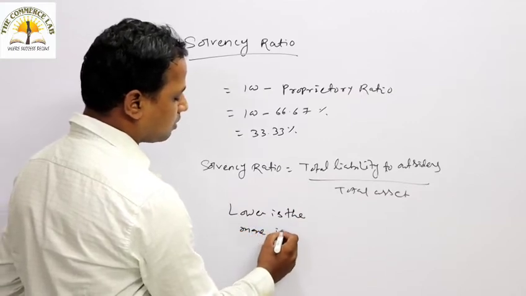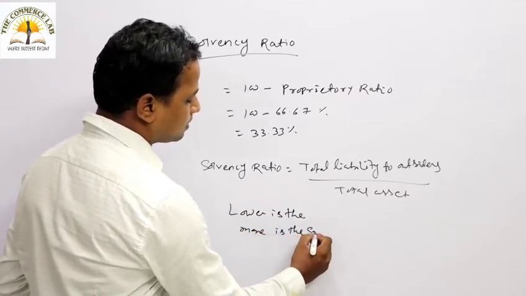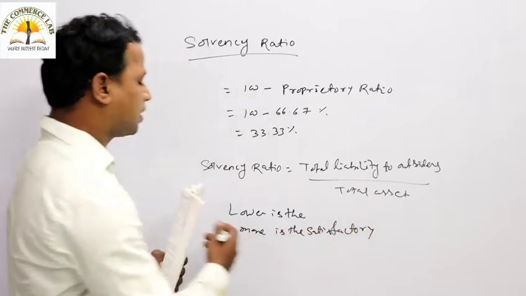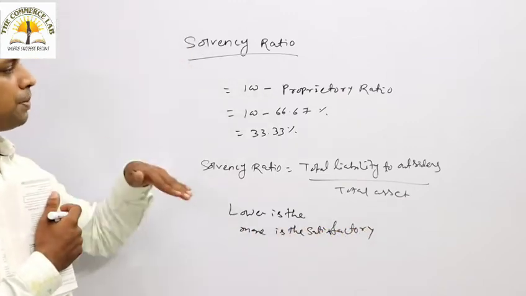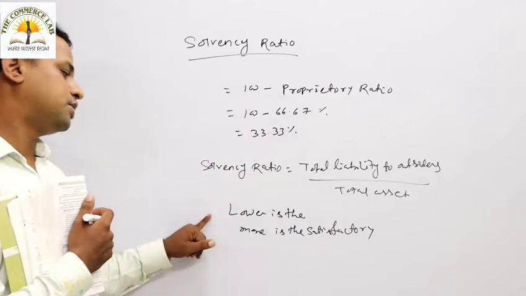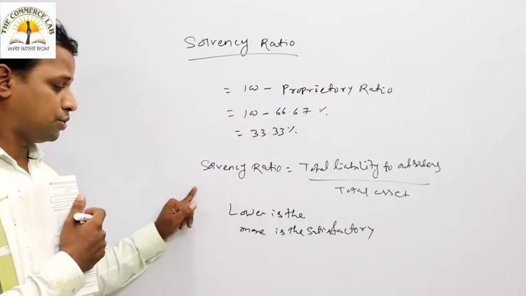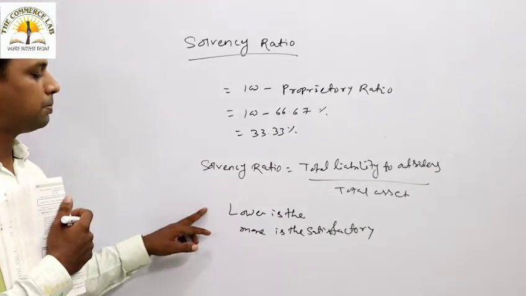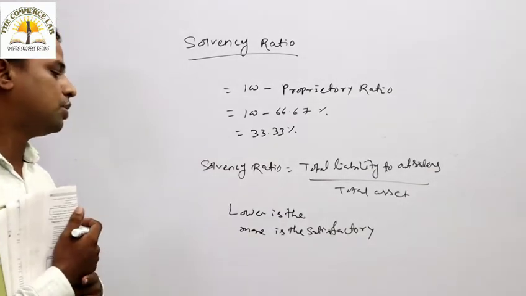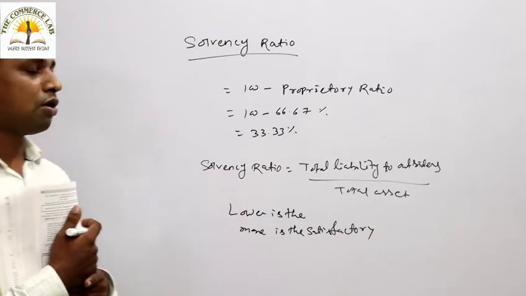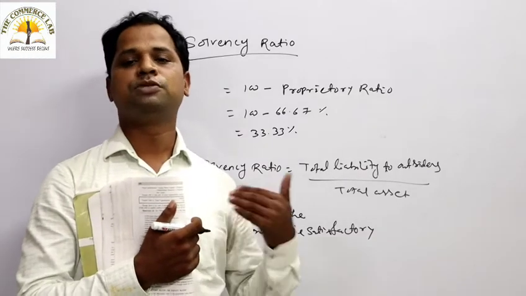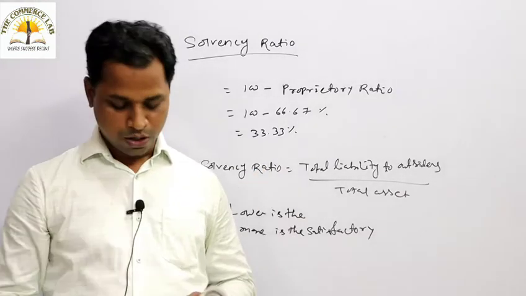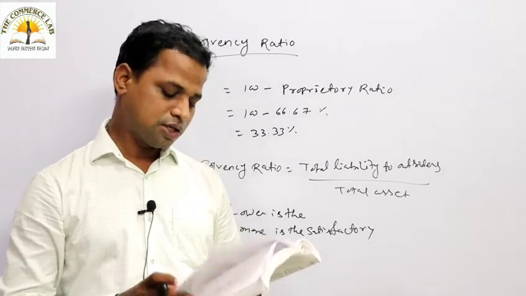More satisfactory is in case of what? In case of this solvency ratio. Okay, but in case of the proprietary ratio, the higher the ratio, the more satisfaction. But here in case of the solvency ratio, the lower the ratio, the better the satisfaction, or we can say the long-term solvency position of a company could be quite good if the ratio is low. So this is known as what, everybody? Solvency ratio.